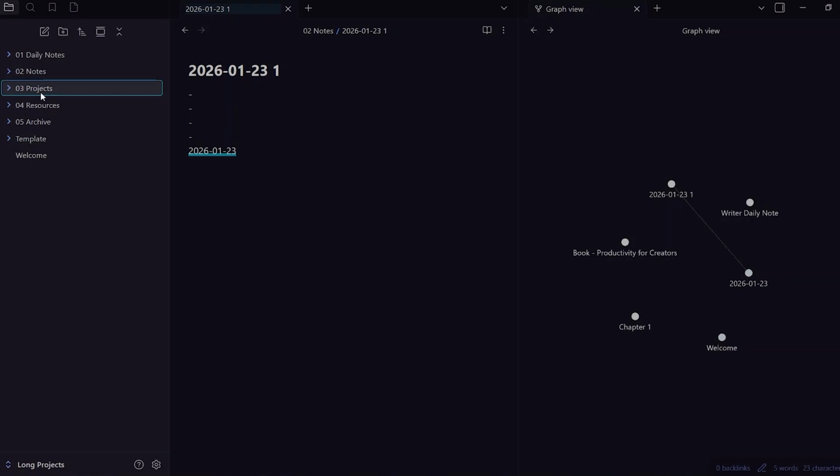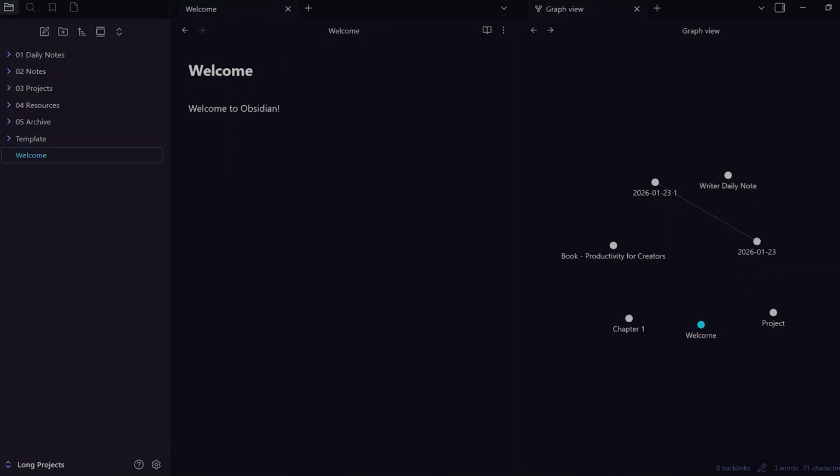Now, as for the projects folder, inside the projects folder, you're going to have one main project note for each project. So a system that lasts for years is built on simple foundations, flexible connections, and minimal rules. These three are the core principles of a scalable Obsidian system. So you want to make sure that whatever system you build, it is simple in foundations, it has flexible connections, and it has minimal rules. These are the things that can change over time and grow over time as your system grows. So these are the three things you need to keep in mind.